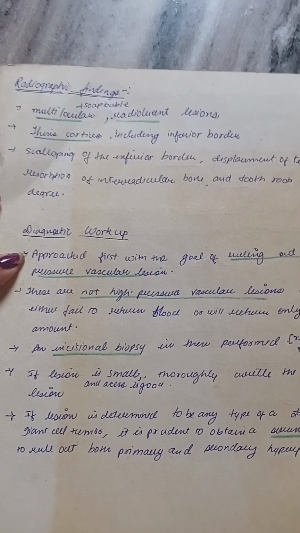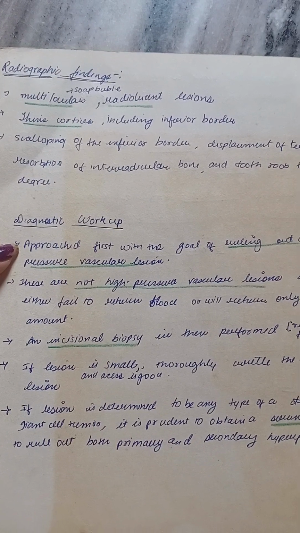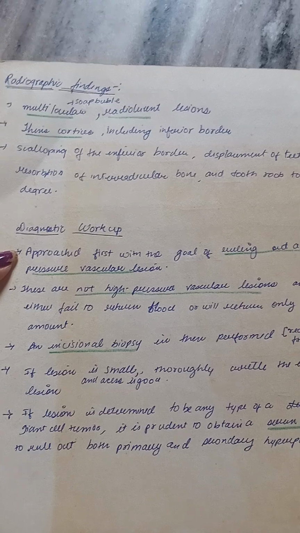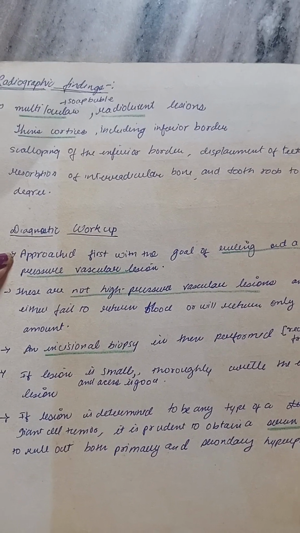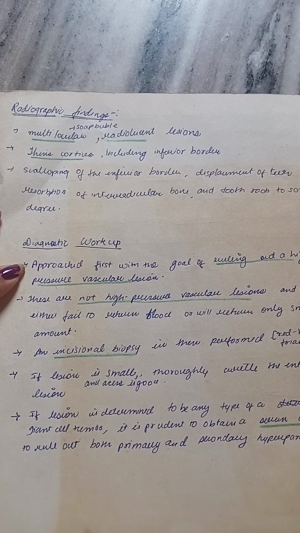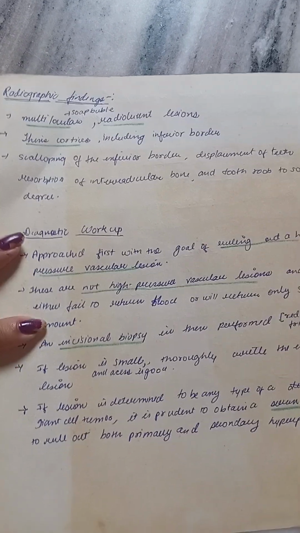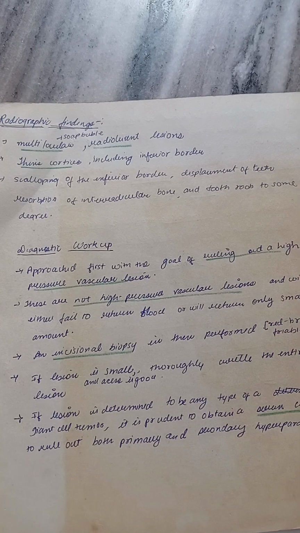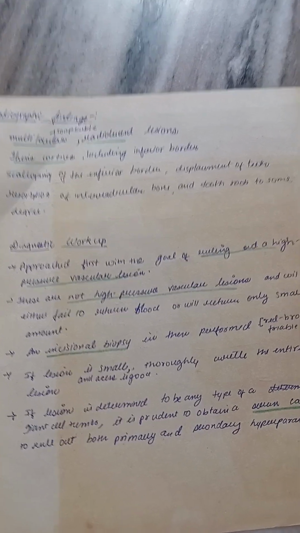Now coming to radiographic findings, it is a multilocular radiolucent lesion. Multilocular है इसलिए soap bubble appearance दिखेगा radiograph पे. Now it thins cortices including inferior border. Thinning तो हम लोग देखें कि it causes thinning इसलिए वो bluish clinically भी दिखता है.